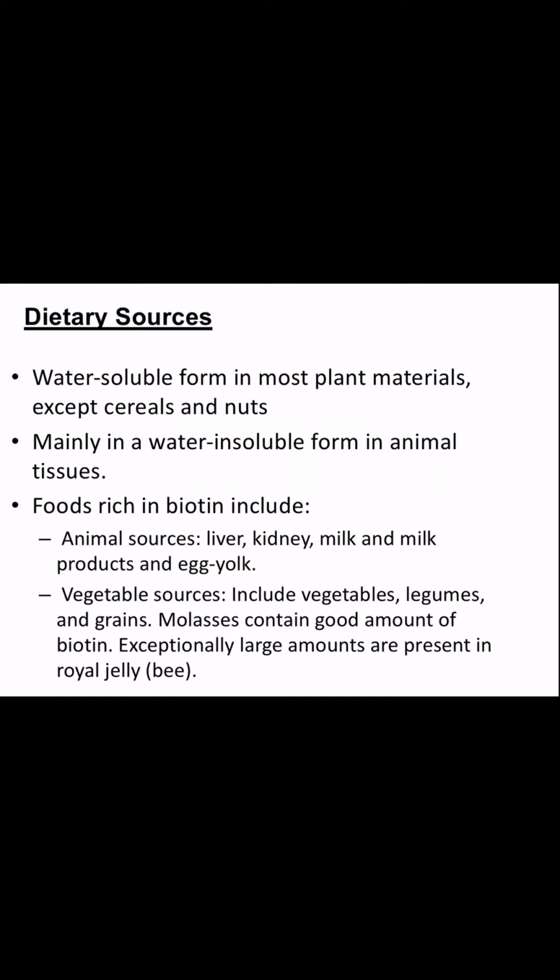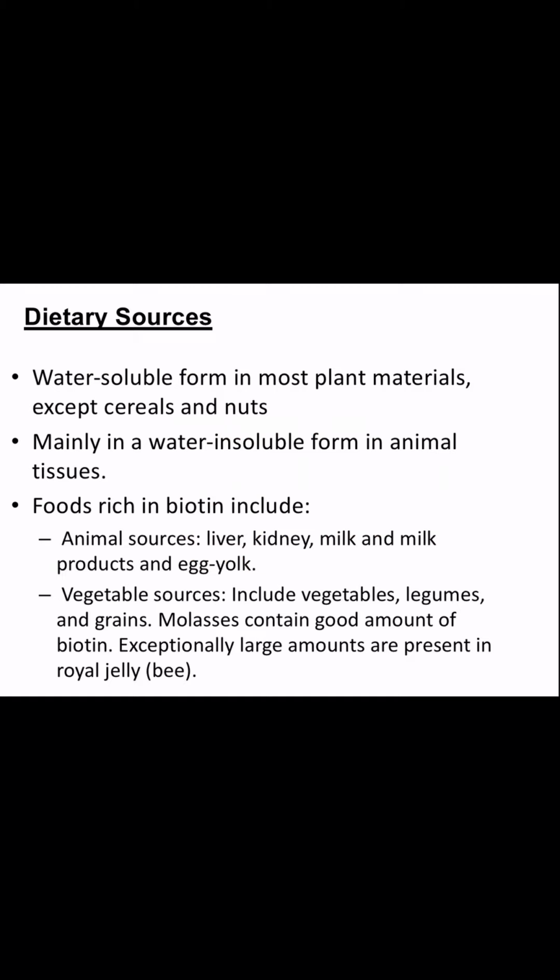In the water soluble form in most plant material except cereals and nuts. Mainly in a water insoluble form in animal tissues. Foods that are rich in biotin include the animal sources, liver, kidney, milk and milk products, and egg yolk.